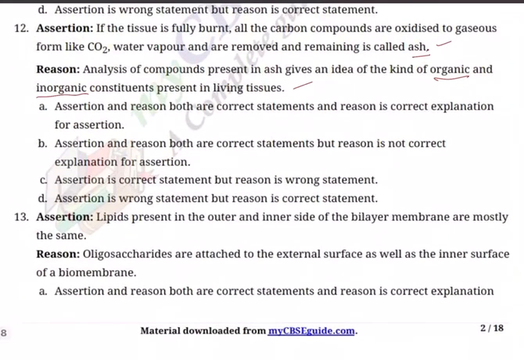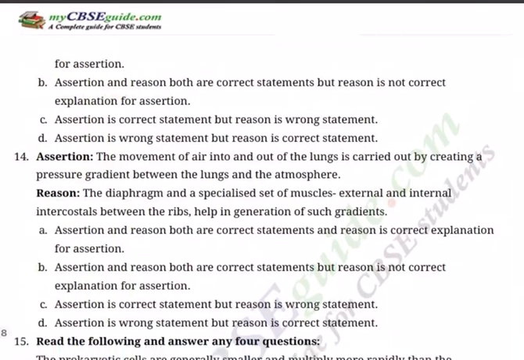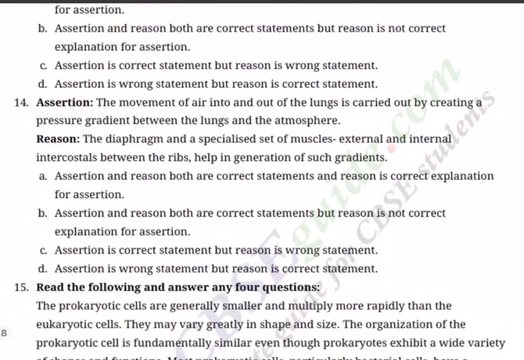Oligosaccharides are attached to external surface as well as the inner surface of biomembrane. Now A and R both are correct statements, and R is correct explanation for A. B. A and R both are correct statements, but R is not correct explanation for A. C. A is correct, but R is wrong. D. A is wrong, but R is correct.